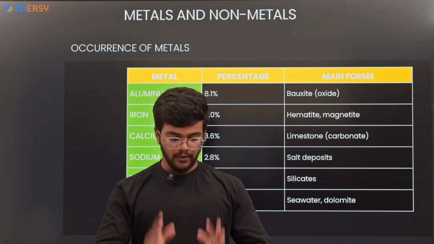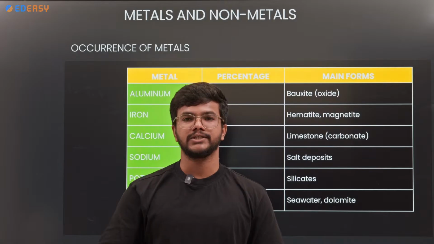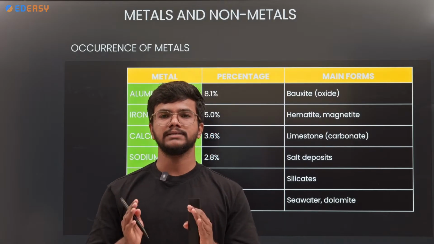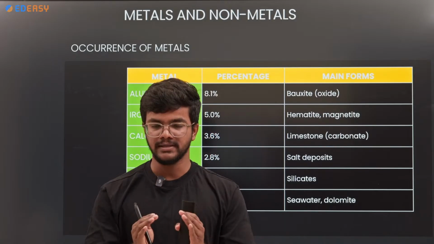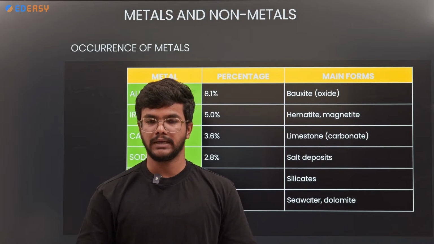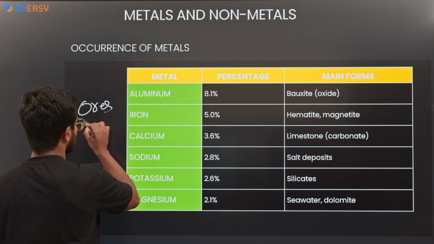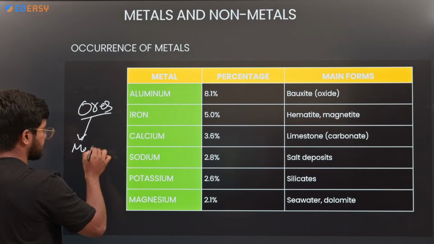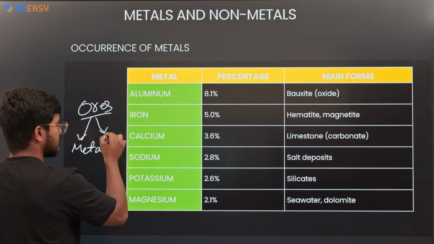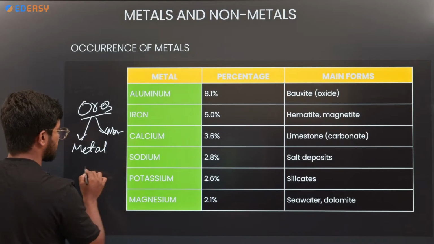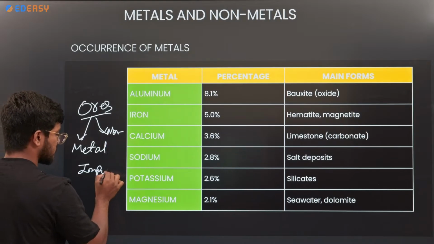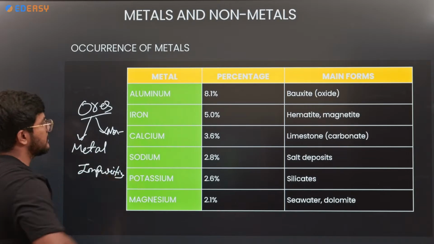So how do metals exist in nature? Metals exist in nature in the form of minerals that can be found in the earth crust. They are named as ores. Ores contain metal with non-metals, with some impurities. So these are called ores.